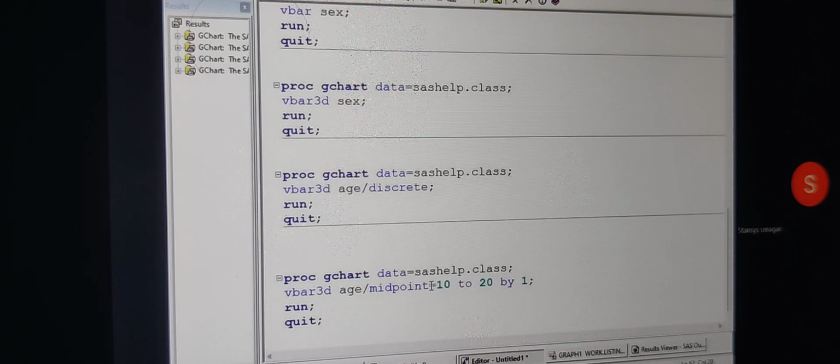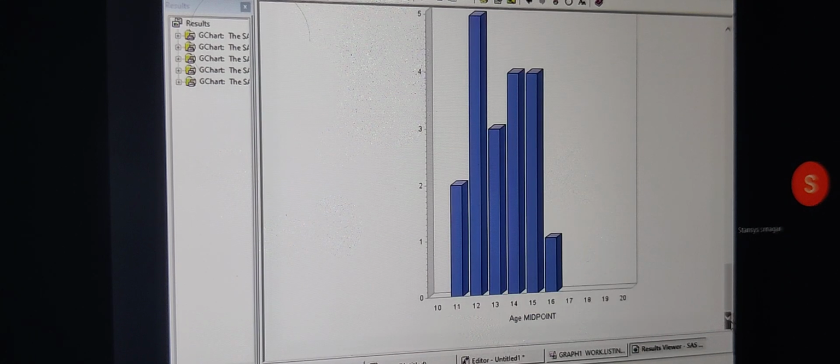I'm writing midpoints is equal to, and select the program. Can you see? Now we have the midpoints.